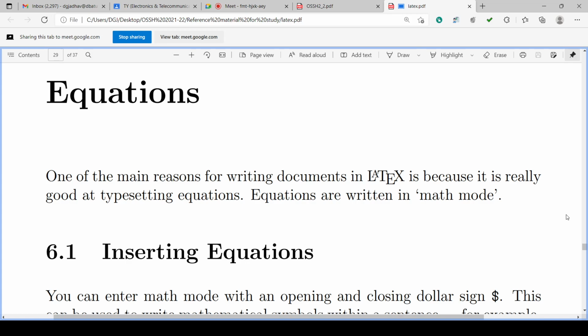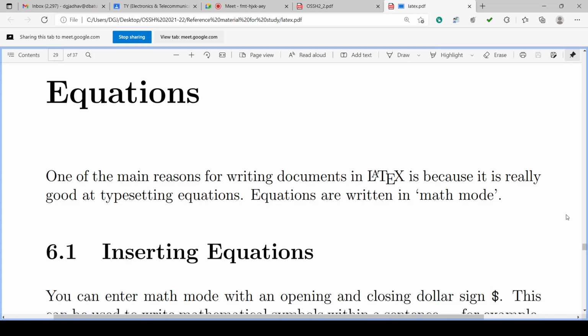So it becomes quite critical to typeset all these symbols, operations, numbers, equations.